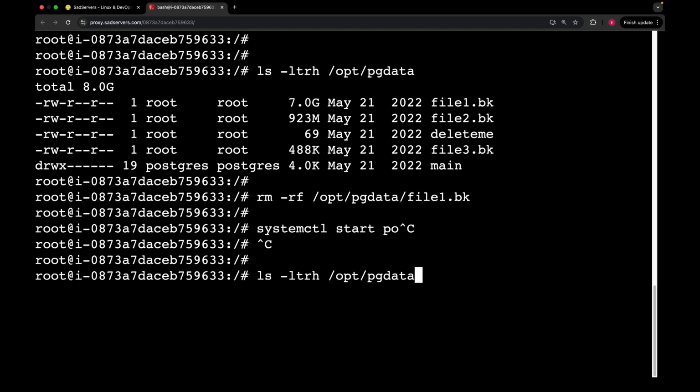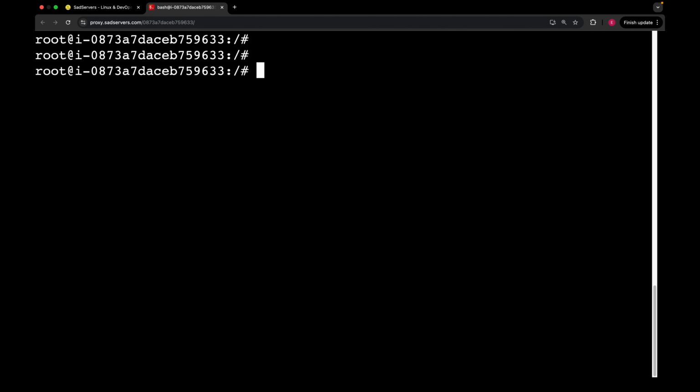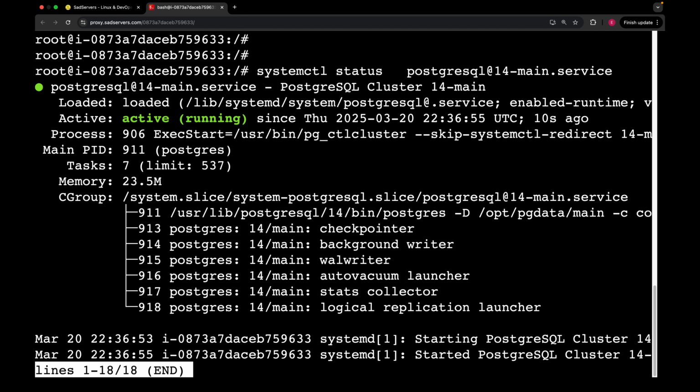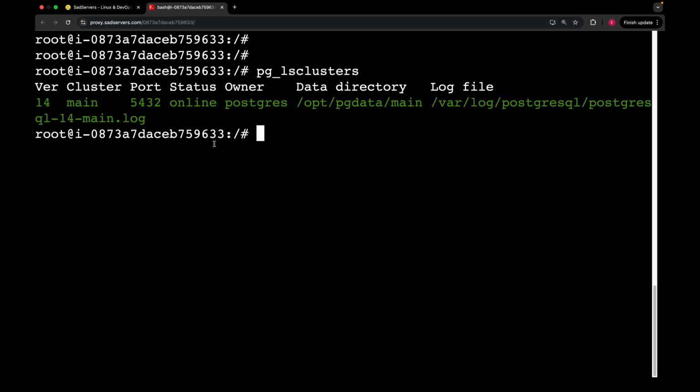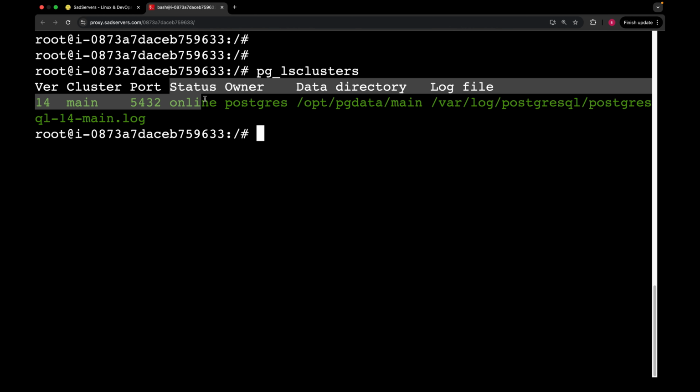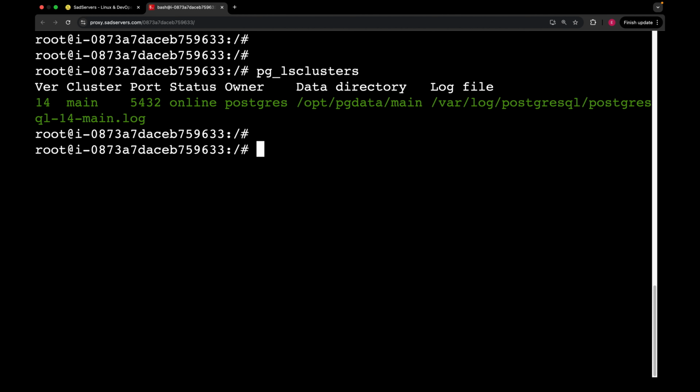Then we can do systemctl start. Let me just search the command. So I'm gonna do one more restart. Now it is done. Let's check the status. Okay, looks like now everything is okay. Our service started successfully. So I'm gonna do one more pg_lsclusters. Okay, looks like everything is okay. So we have version 14 and status is online.